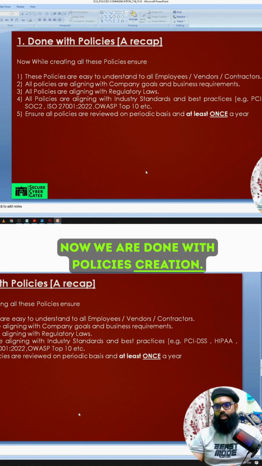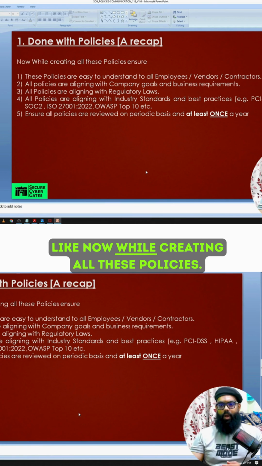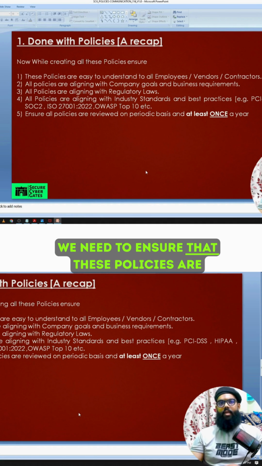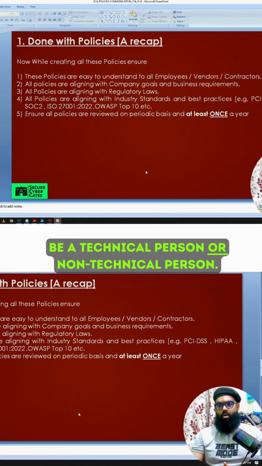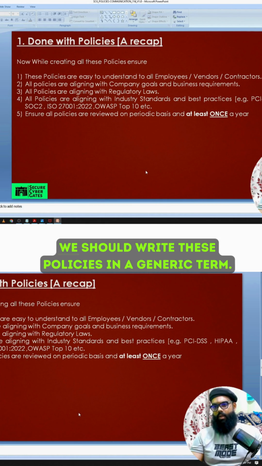Now we are done with policies creation, but we need to keep something in mind. While creating all these policies, we need to ensure that they are easy to understand for everyone. Whether it is a technical person or a non-technical person, we should write these policies in generic terms so that they are easily understood by all audiences.